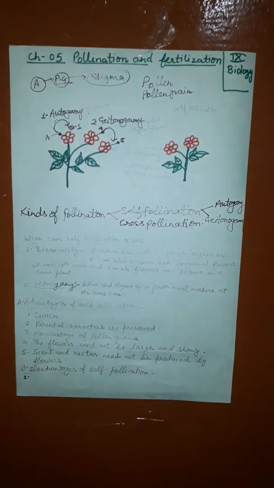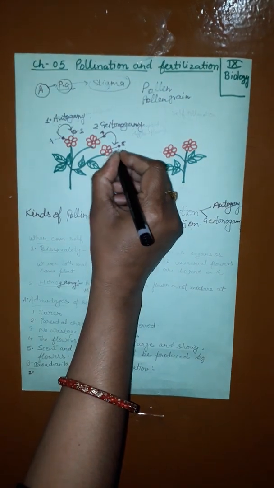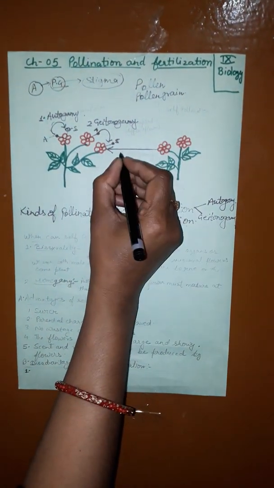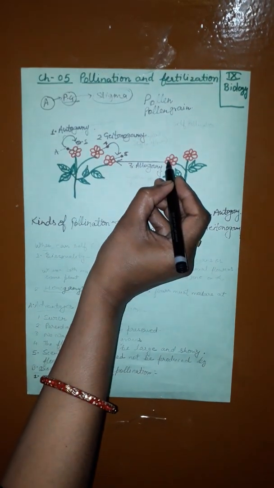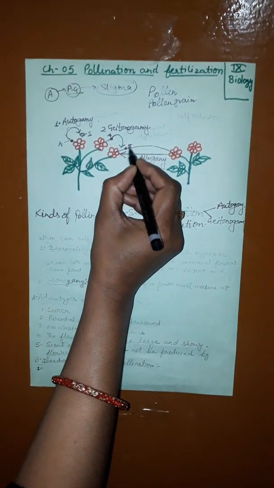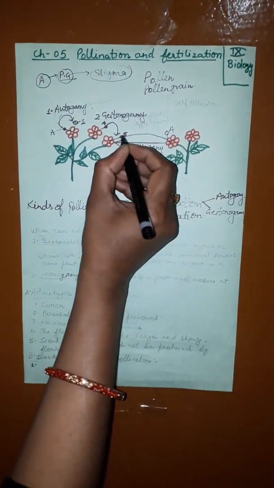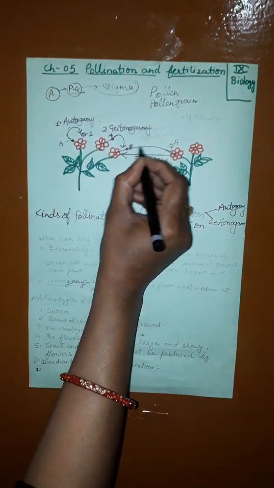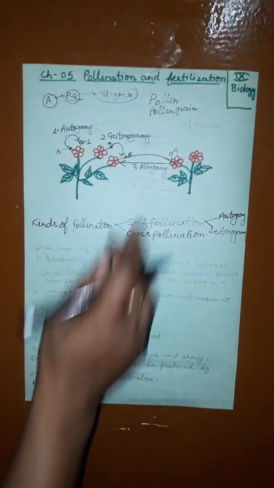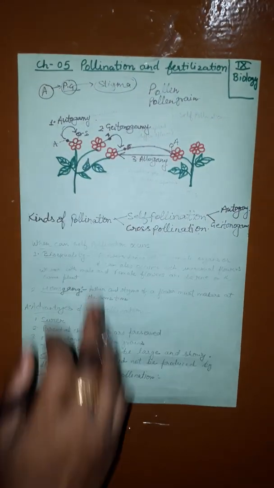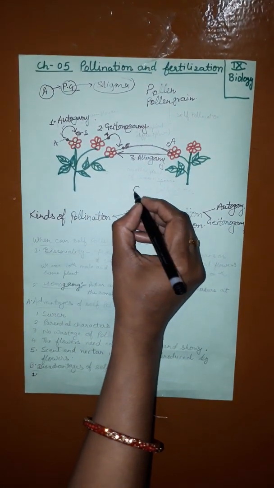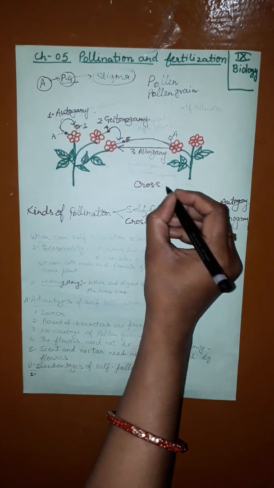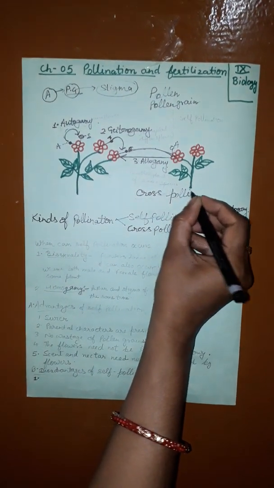And now what is cross pollination? It is the third type of pollination, that is allogamy. Allogamy means the transfer of the pollen grain from one plant to another plant of the same species. Suppose this is the anther and this is the stigma. That is called allogamy. It is a type of cross pollination.